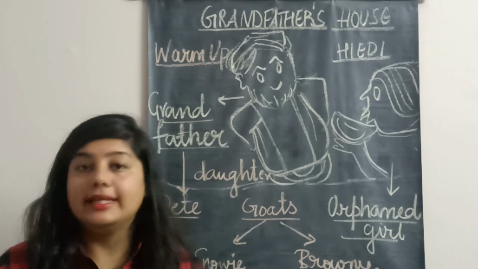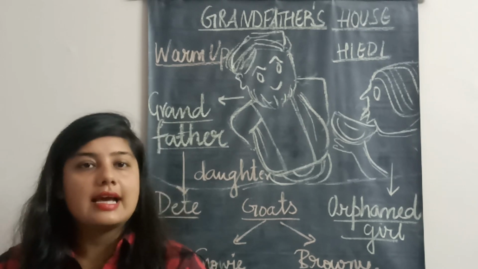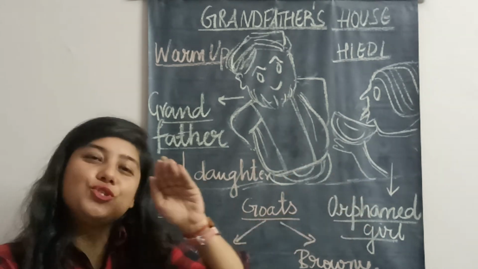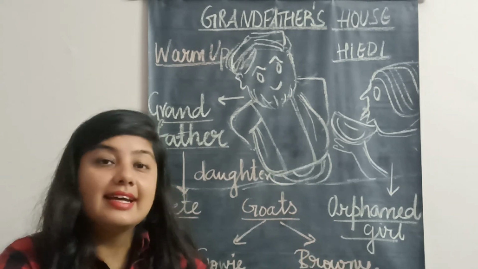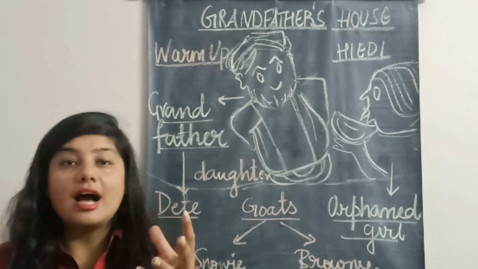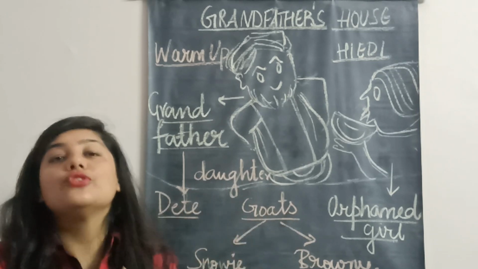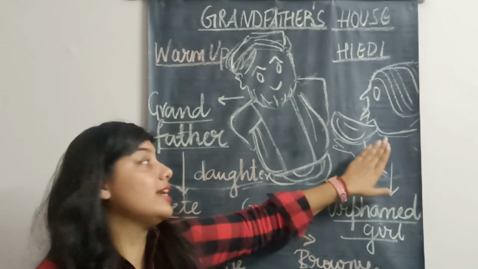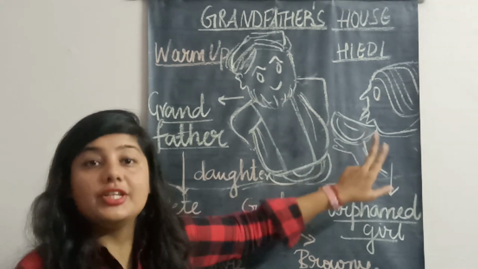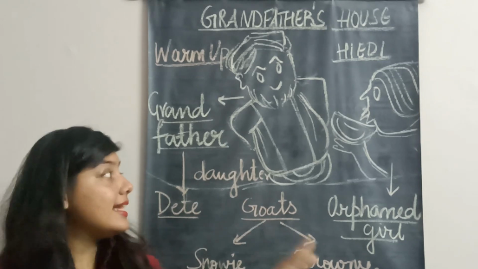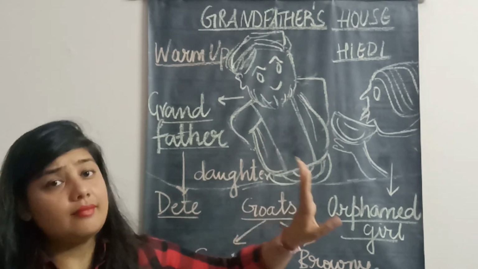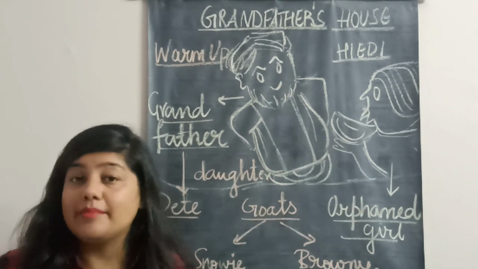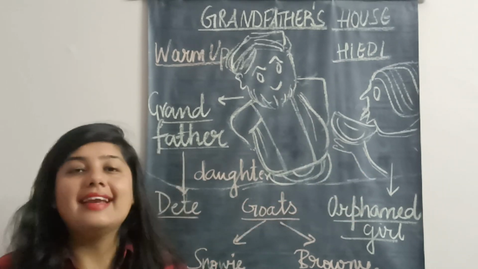Now there is a big table kept, there is a big chair downstairs. Grandfather sits comfortably, but Heidi faces a problem because she is too small. She cannot climb that chair. So grandfather picks her up and makes her sit on his own chair. Now Heidi is enjoying the cheese that is put in a golden brown bowl. She is enjoying that cheese, and finally grandfather tells her that once you eat your food, your night dress is kept in the cupboard, wear it and sleep.